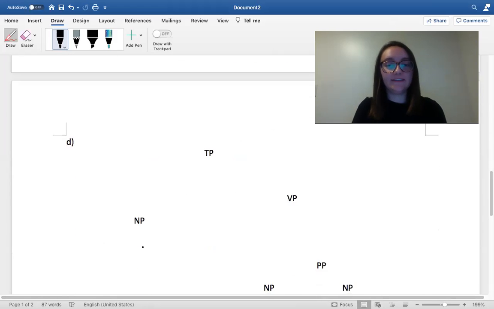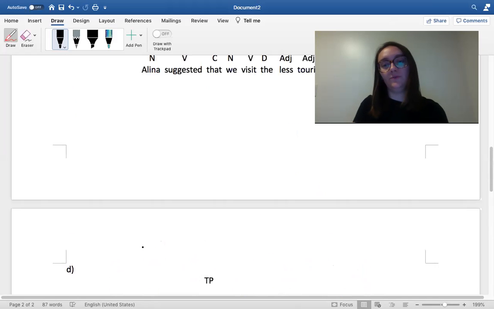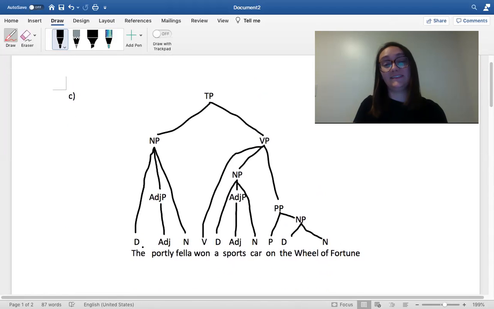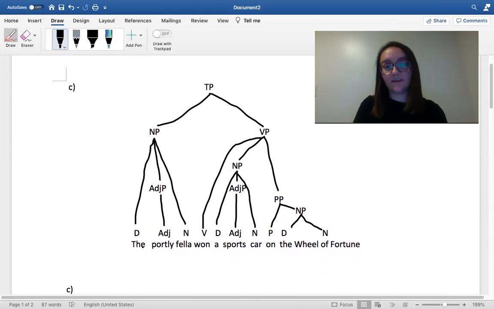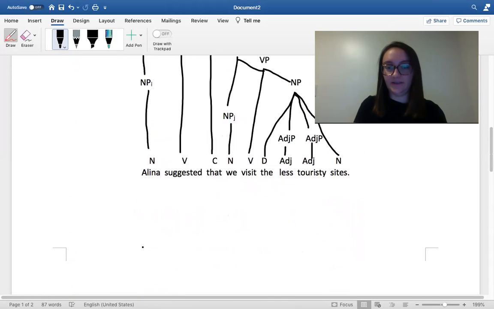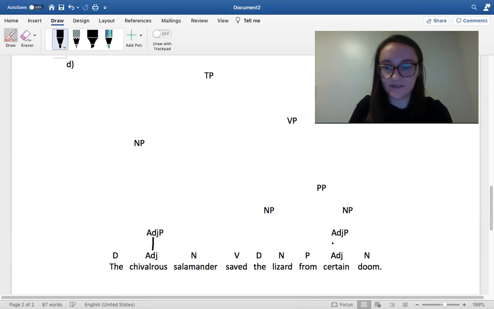And then the last sentence that I chose to do is the chivalrous salamander saved the lizard from certain doom. So similar to A, the portly fella won the sports car, I kept the prepositional phrase connected directly to the verb phrase, rather than the noun phrase. So I'll just connect the adjectival phrases real quickly.